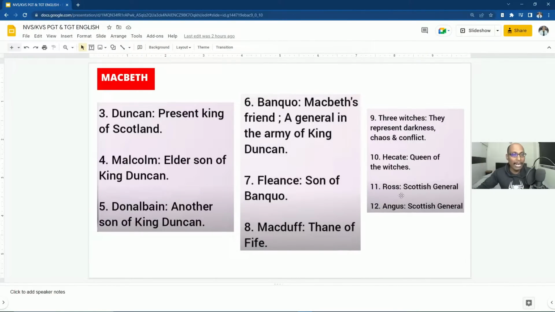Then Malcolm is the elder son of King Duncan, and Donalbain is another son of King Duncan. So these two flee from Scotland when the murder was brought to their notice. Then we have Banquo, Macbeth's friend, a general in the army of King Duncan, and Fleance is the son of Banquo. And Macduff, Thane of Fife. And we have three witches, and then Hecate is the queen of the witches. Then Ross and Angus are the Scottish generals.